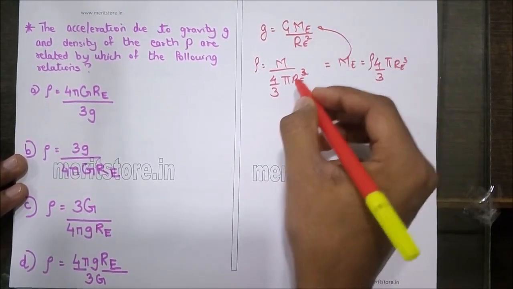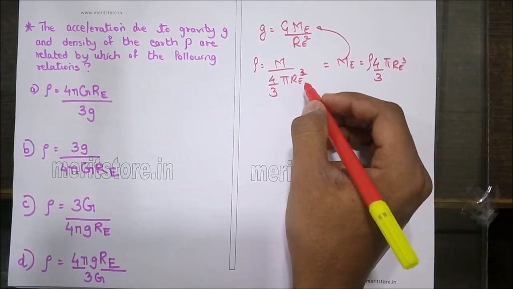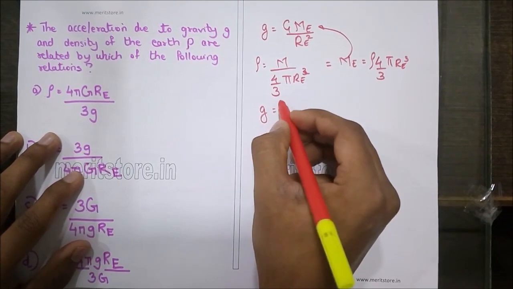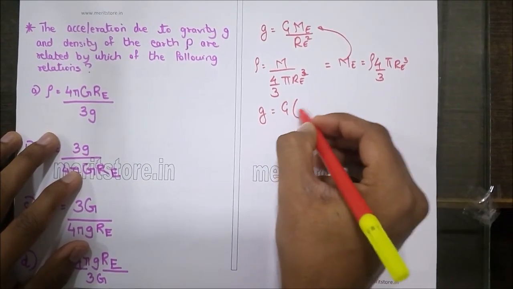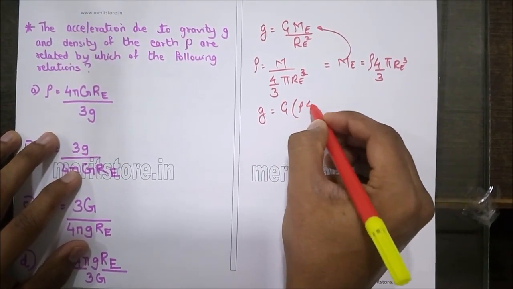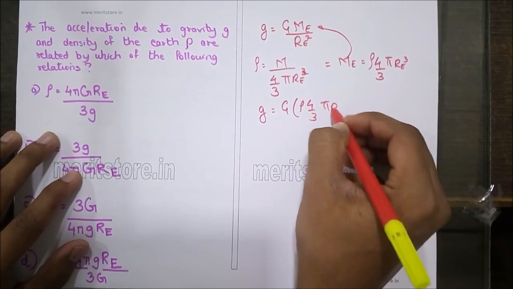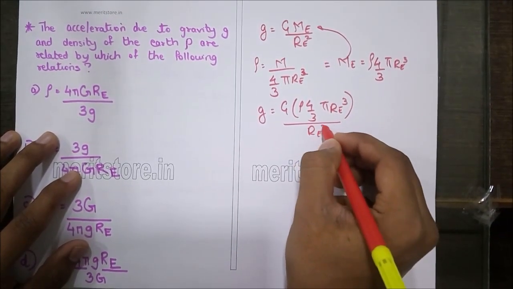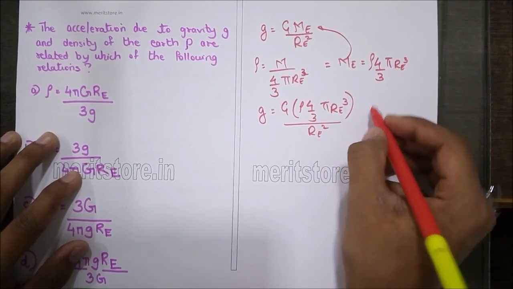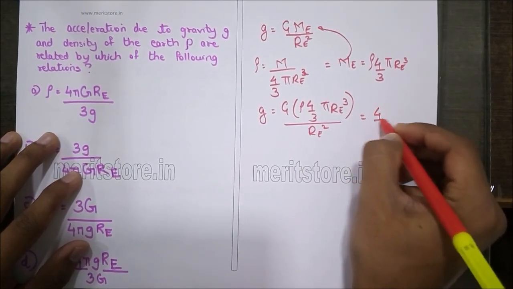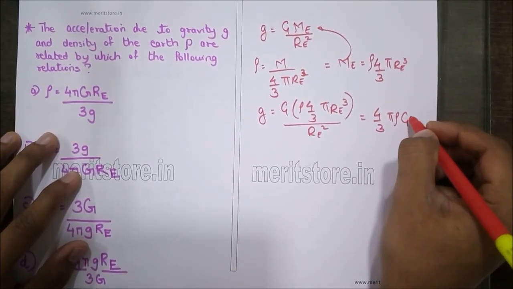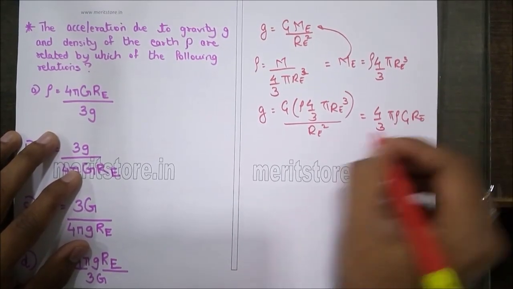Substituting the value of mass of the earth over here, we get g is equal to capital G times rho into 4 by 3 pi Re cubed upon Re squared, which is nothing but 4 by 3 pi rho G into Re.